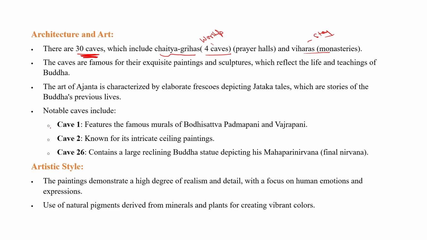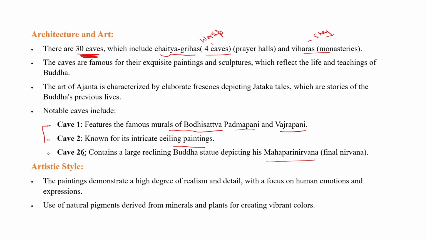There are 3 notable caves: cave number 1, cave number 2, and cave number 26. Cave number 1 features the famous mural of the Bodhisattvas Padmapani and Vajrapani. Cave number 2 is known for its intricate ceiling painting, and cave number 26 contains the Buddha statue related to Mahaparinirvana.